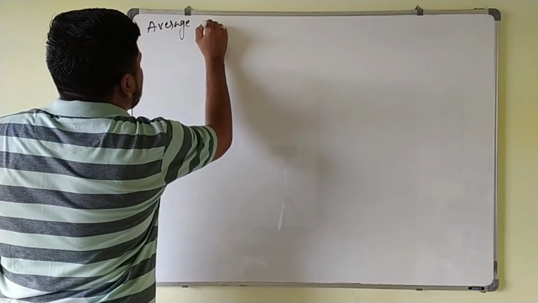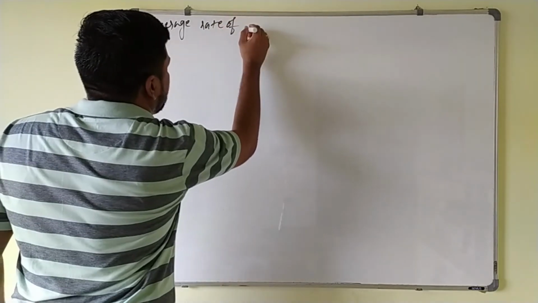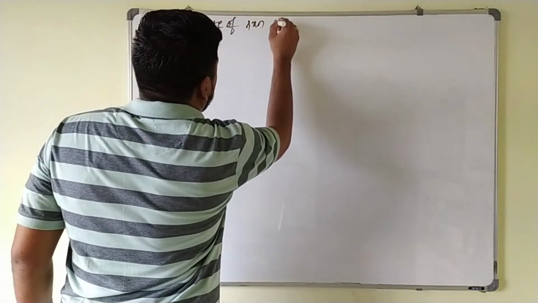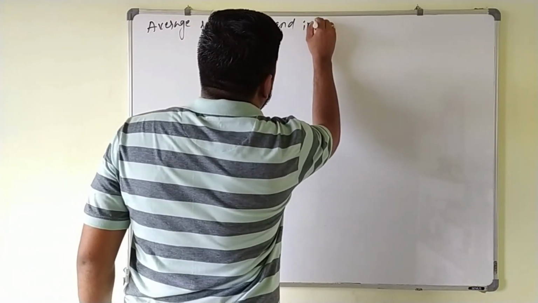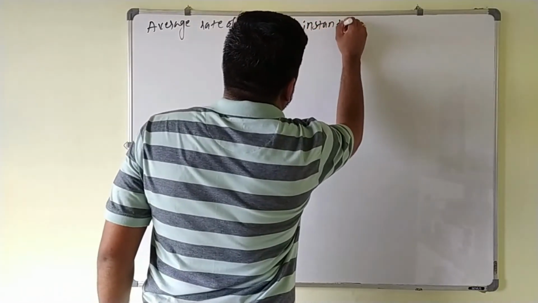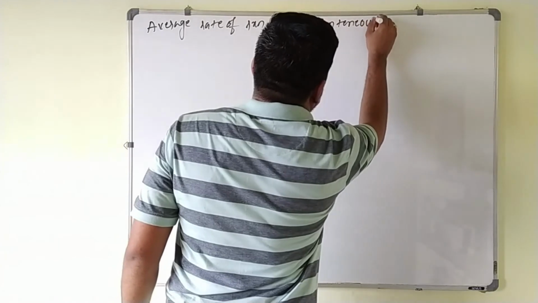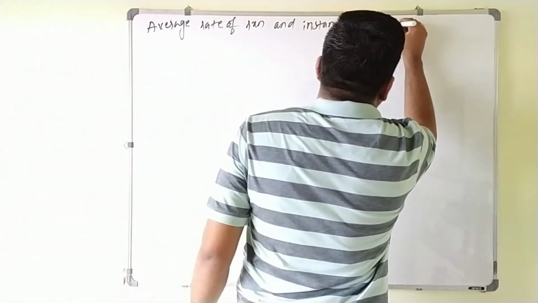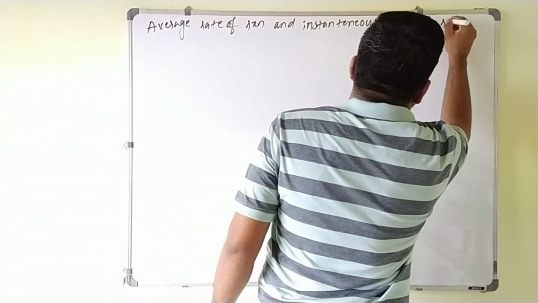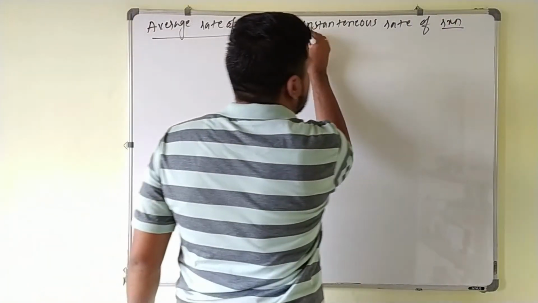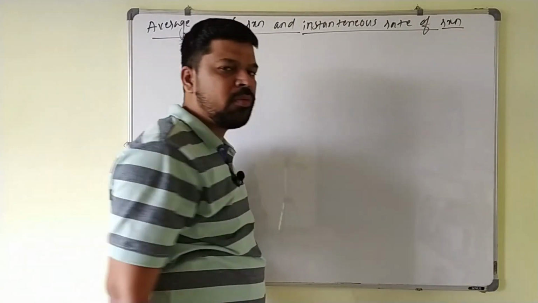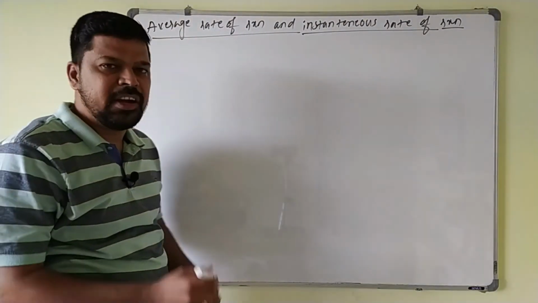Average rate of reaction and instantaneous rate of reaction. Already we know what is the rate of the reaction, that is a change in the concentration of the reactant or product per unit time.